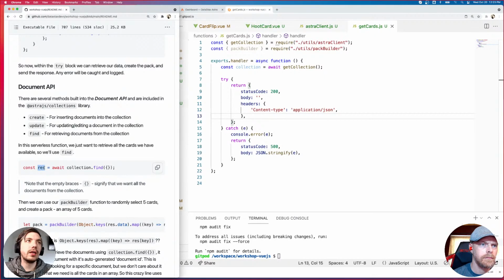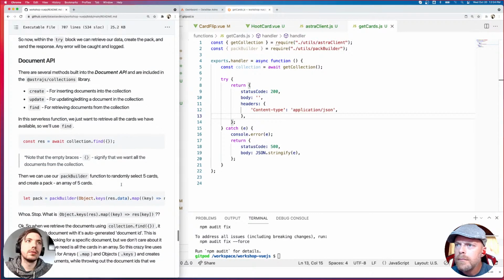So we're going to use this line right here. So we're defining a constant called res, or result, and it's going to await this execution, which is the find method on the collection that we defined, which is our cards. And the empty object basically says, give me everything. Give me all of the entries, all the documents from this collection, which will be all the cards.